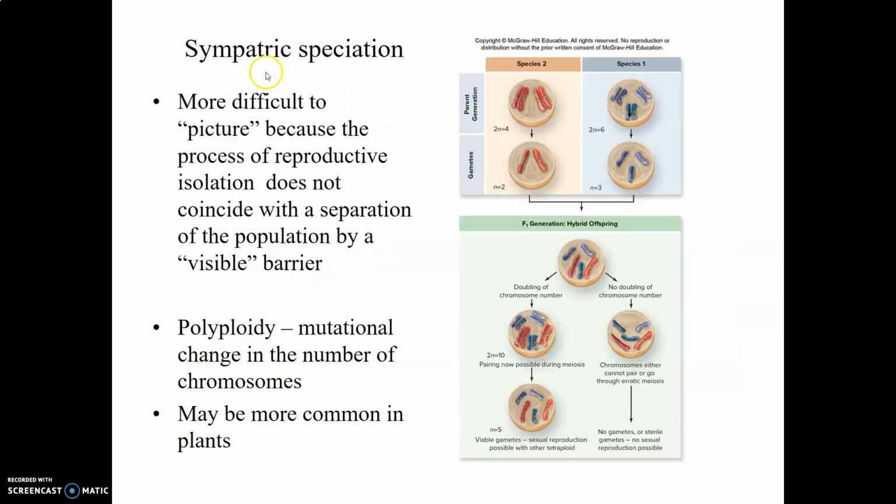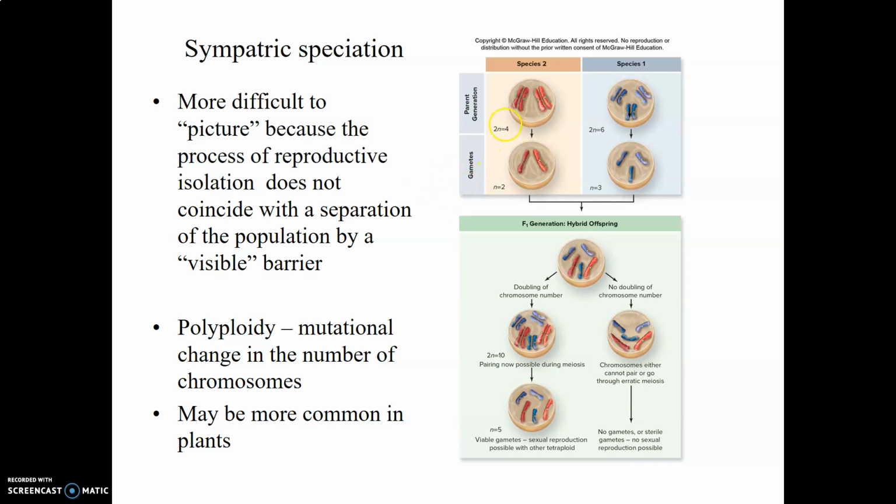While sympatric speciation may be more difficult to picture in your mind because the process of reproductive isolation doesn't coincide with the separation of a population by some sort of visible barrier. So think of this as maybe the development of a behavior that might separate two species, correct?